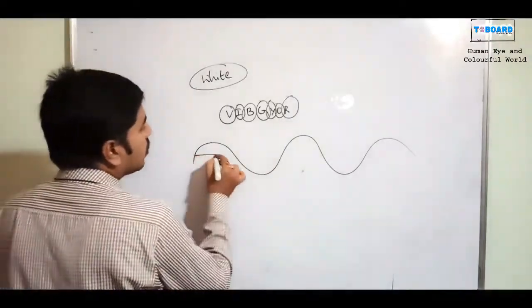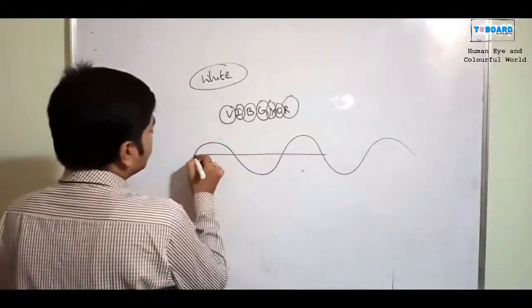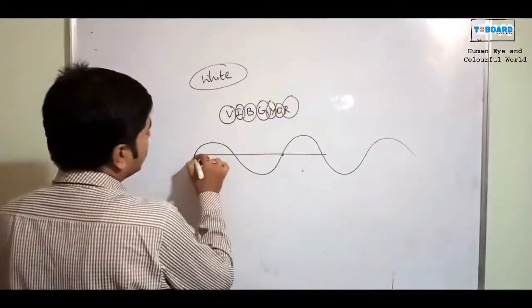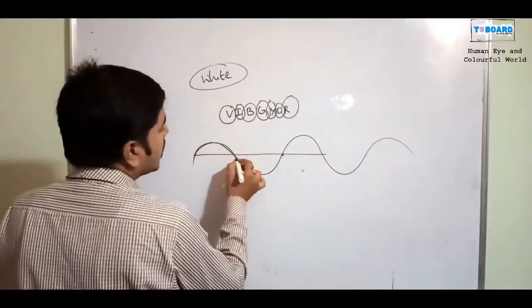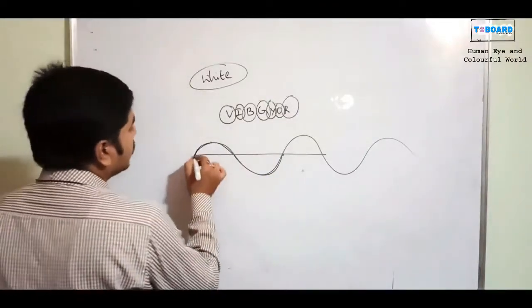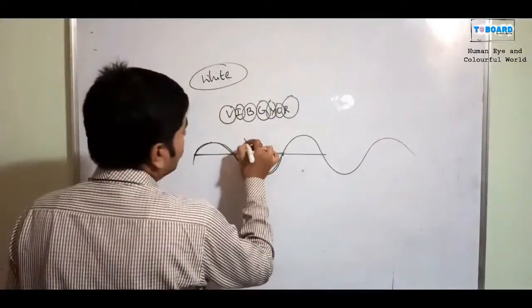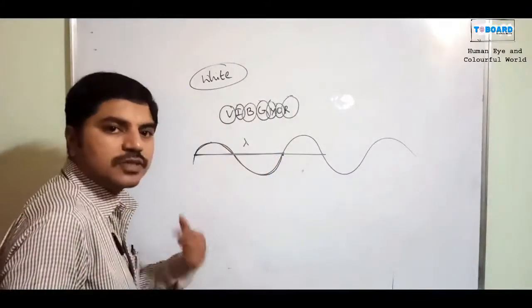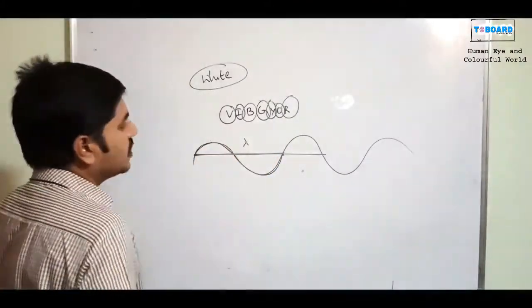From this position to this position, one is a positive half cycle and the remaining is a negative half cycle. Then it is called a wavelength. Wavelength is shown with the symbol lambda, which should be called wavelength lambda.